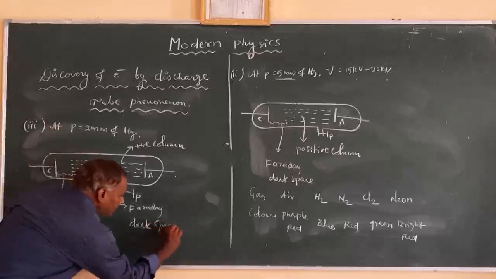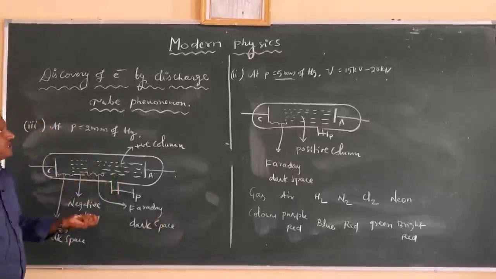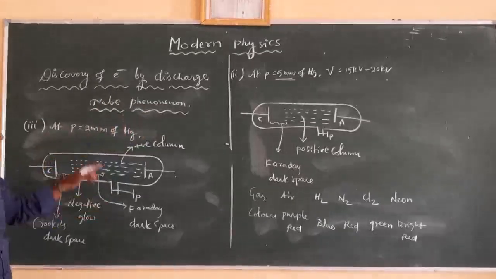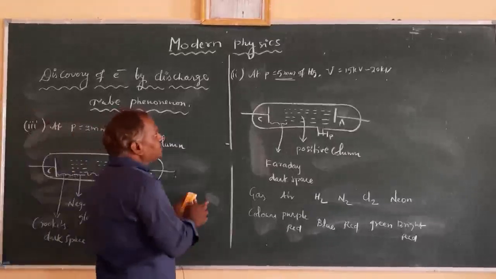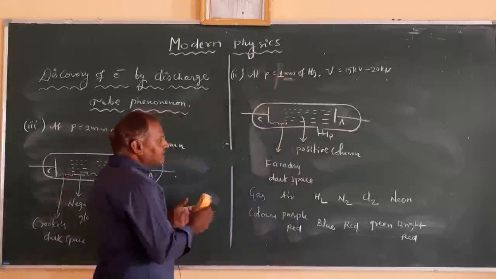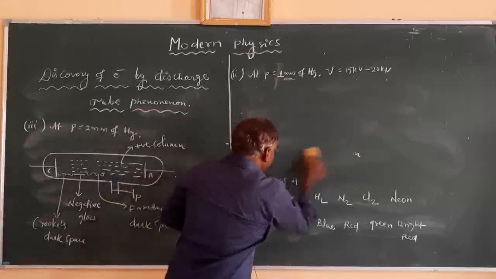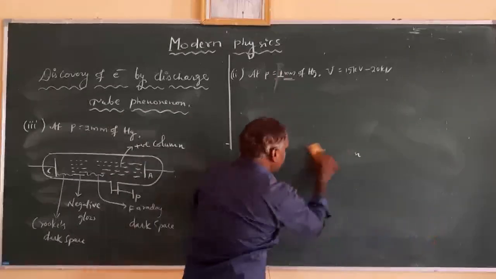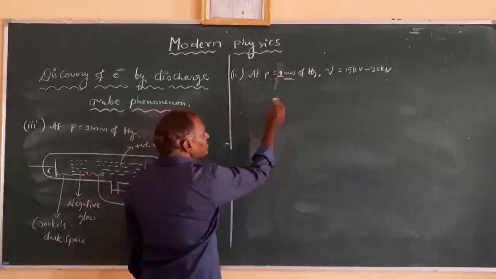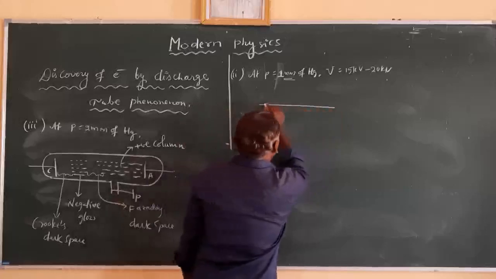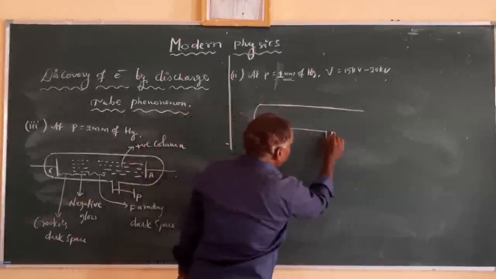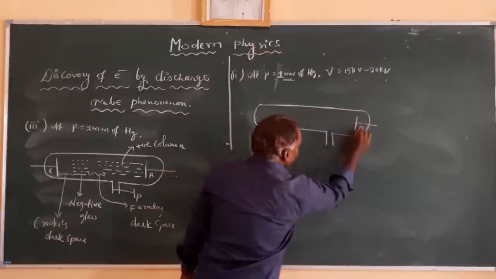Okay, these are the changes observed in the discharge tube when you reduce the pressure from 5 mm of Hg to 2 mm of Hg. Now let us decrease the pressure of the gas in the discharge tube further, to 1 mm of Hg, with the potential the same, that is 15 kilovolts to 20 kilovolts. Under these conditions you can see the discharge tube with the anode here